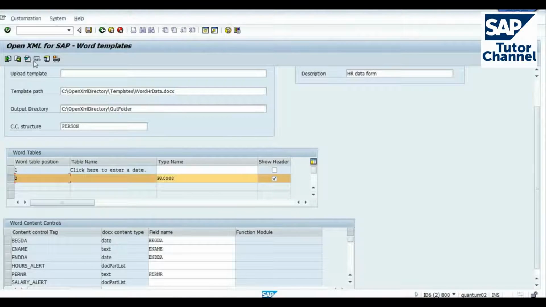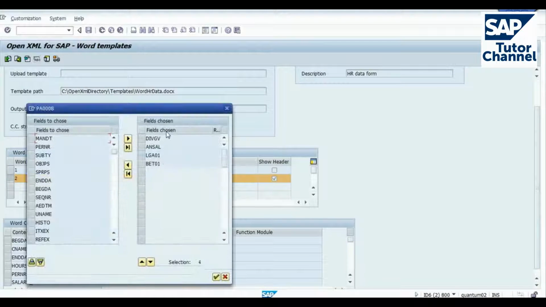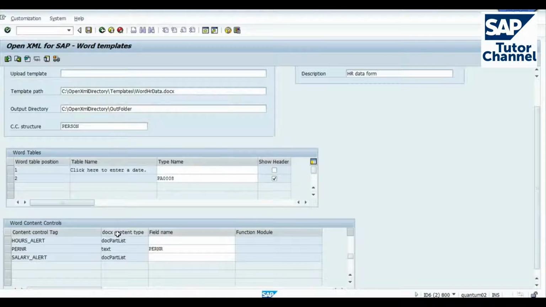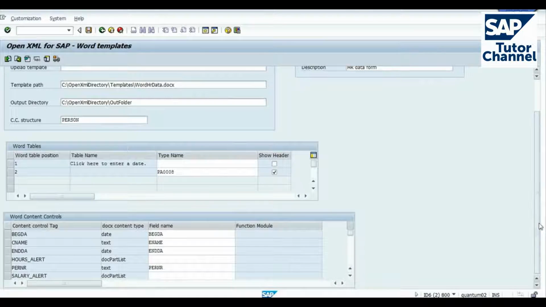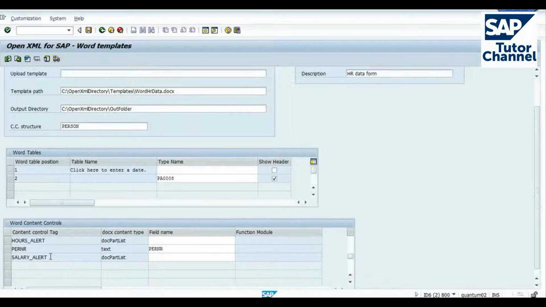We've got here 4 fields that I've chosen. And we have some data for the upper fields: the name, dates, and we also see the sections that we choose, hours alert and salary alert.